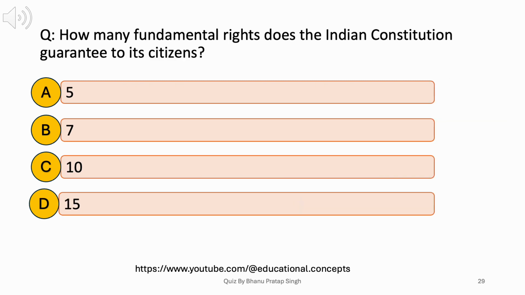How many fundamental rights does the Indian Constitution guarantee to its citizens? A. 5. B. 7. C. 10. D. 15. Answer: C. 10.